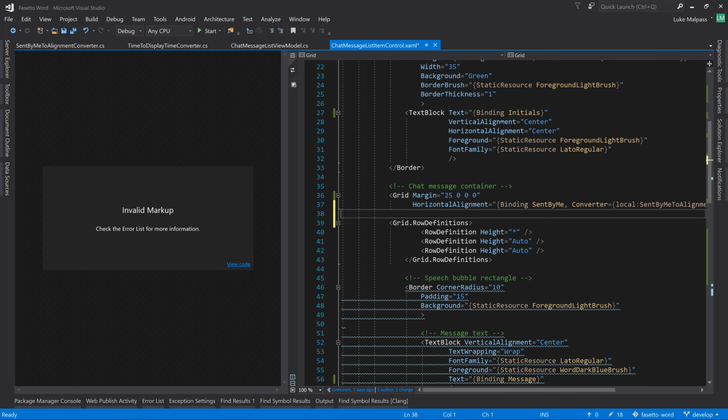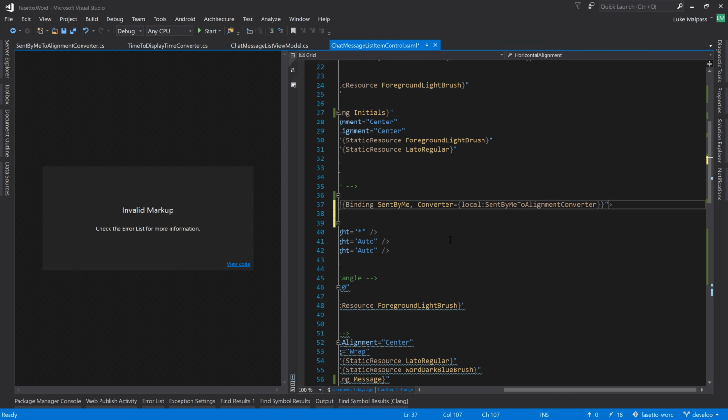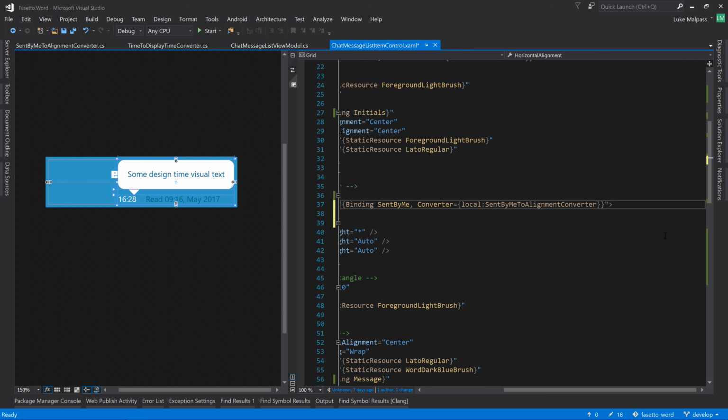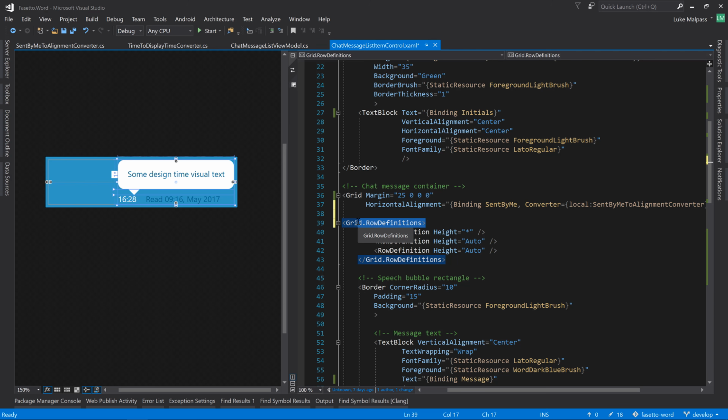Close. Oh, not close. Get rid of that. There we go. So now we have a right aligned message apart from this bubble arrow thing.